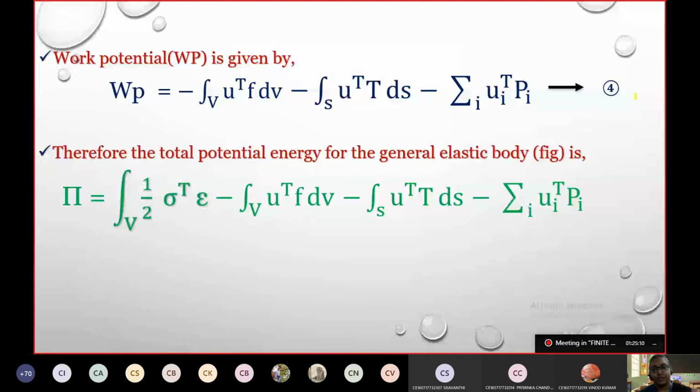Please remember, the previous one we saw was the total potential energy equation for a spring element. From that, we have taken into consideration a 3D body, and this is the total potential energy equation for a 3D body. Okay, so we have two different equations for two different types of structures or elements. Spring element is different and this one is different. Are we done till now?